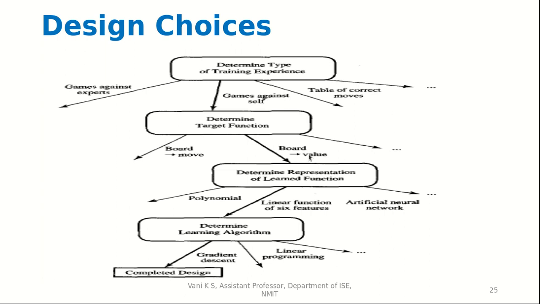Then we wanted to determine the representation of learned functions. So we could have used a polynomial or an artificial neural network, but if the work was done by a linear function of 6 features, then why bother going to such complex functions. Then we need to determine the learning algorithm. So we could have used linear programming as well, but gradient descent was a better approach. So we used gradient descent and then we completed the design.